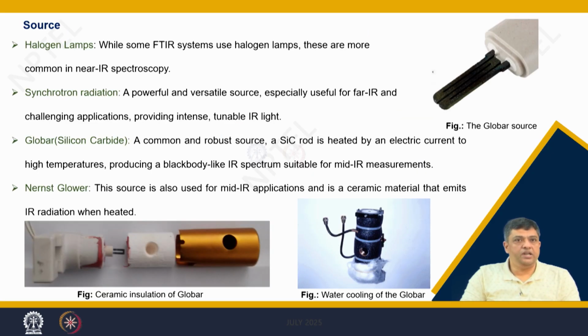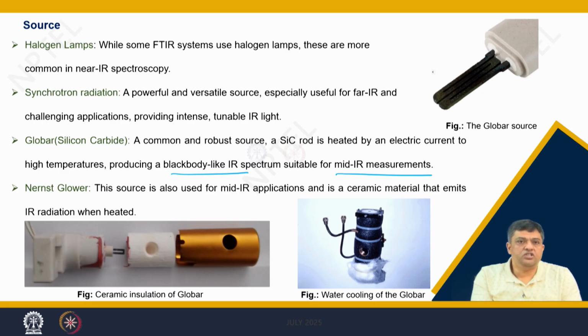You use a halogen lamp which gives you the near IR spectroscopic data. If you use synchrotron radiation, then you will get far IR as the incident radiation. If you use silicon carbide based, a common and robust source, then you will have the black body like IR spectrum suitable for mid IR measurements.